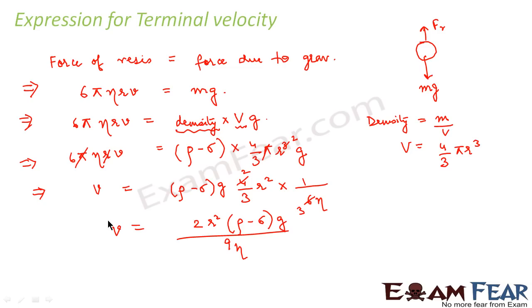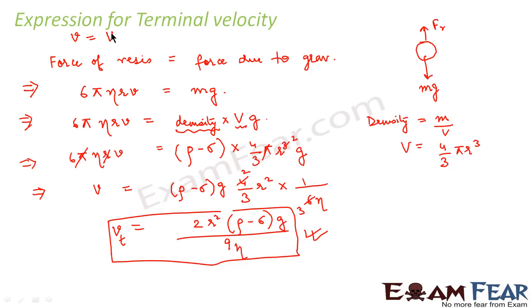So this value of velocity is nothing but terminal velocity. So this will be our expression for terminal velocity. Here we can write the velocity is equal to terminal velocity when the force of resistance is equal to the force due to gravity. So we equated both the equations and we arrived at this expression for terminal velocity.